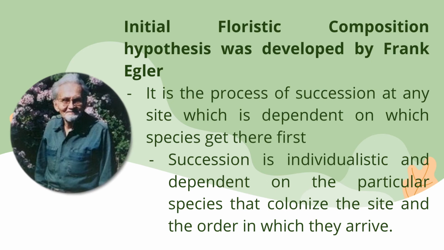Next is the initial floristic composition hypothesis, which was developed by Frank Egler. So it is the process of succession in which no species is completely superior to another. So succession is individualistic and dependent on the particular species that colonize the site and the order in which they arrive. Some species suppress or exclude others from colonizing the site, which is dependent on which species get there first.